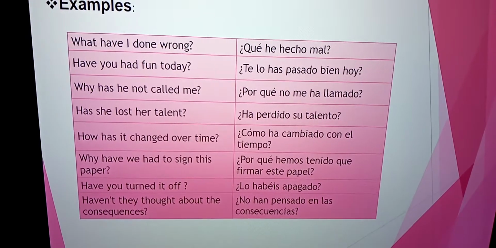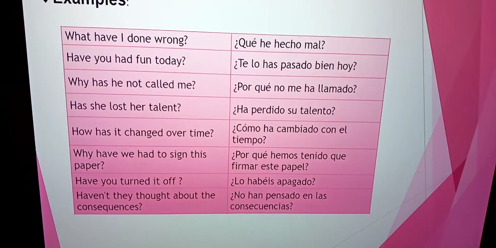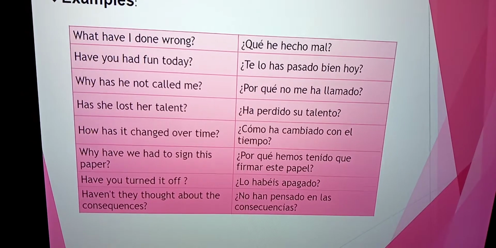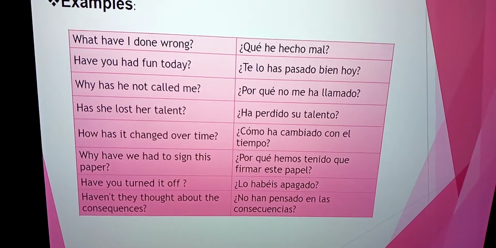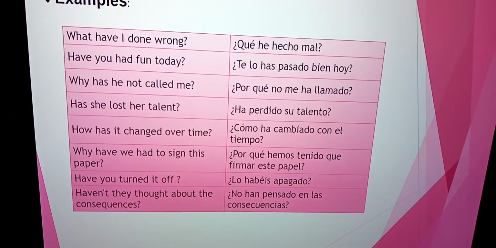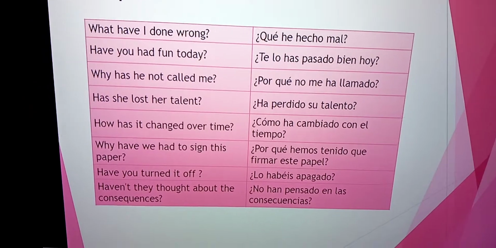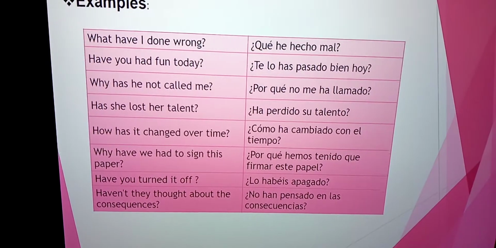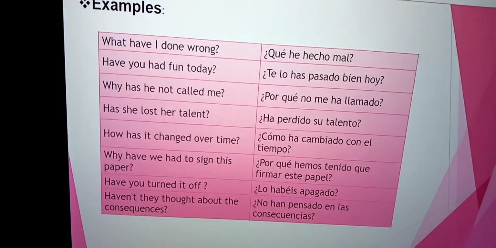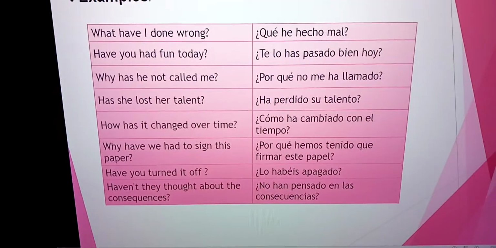Have you turned it off? Spanish: ¿Lo has apagado? Haven't they thought about the consequences? Spanish: ¿No han pensado en las consecuencias? These are the example questions in English and then in Spanish.